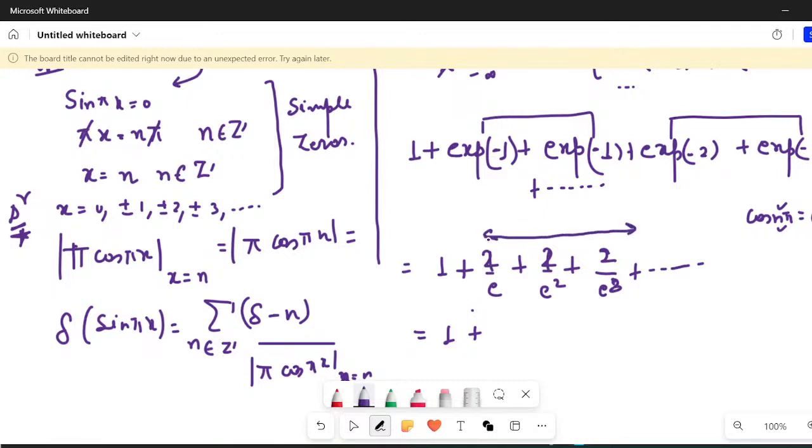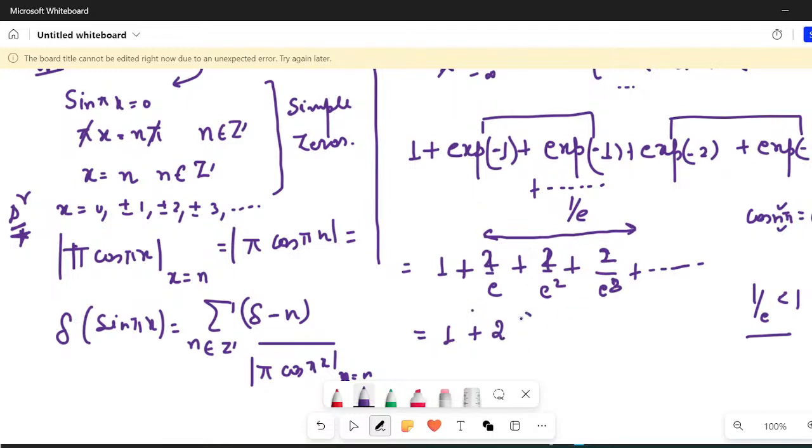So from here, if you see, this is a geometric progression with common ratio 1 upon e. And what is 1 upon e? 1 upon e is less than 1, because 1 upon e is 0.368. Yesterday only I told you, whenever you have a geometric progression, just see the common ratio should be less than 1. If it is the case, then this is a convergent series.